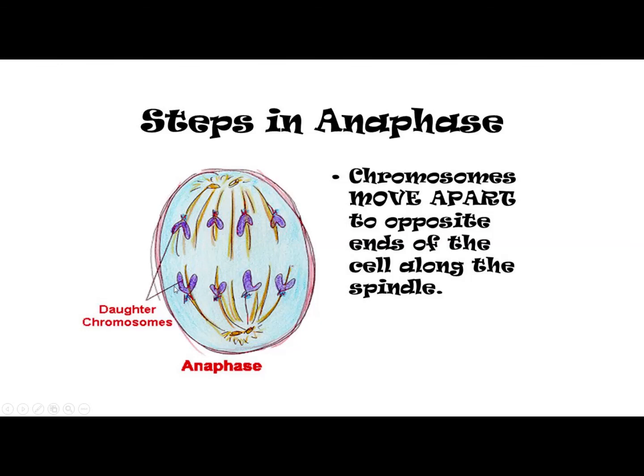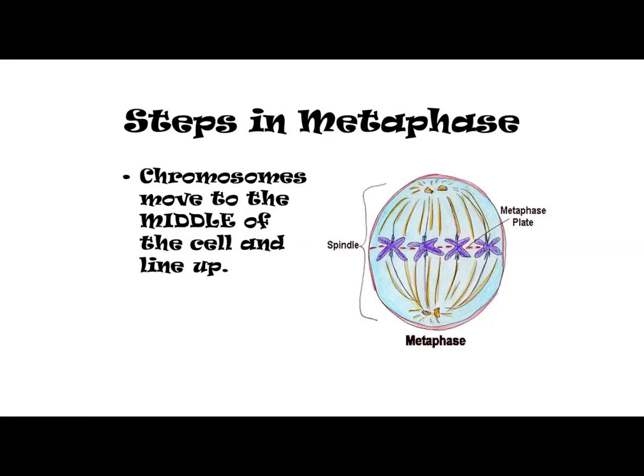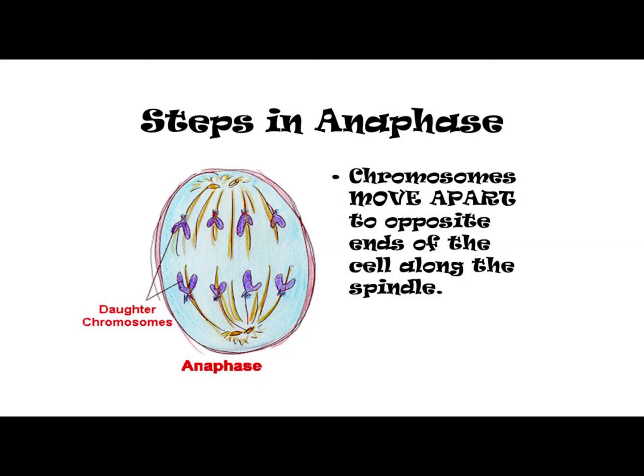I show you the previous picture. You can see the chromosomes are aligned on the equator here with the two strands. But in the next phase, that is anaphase, the chromosomes are separating from each other. See, they are moving towards the opposite centrioles. Chromosomes move apart to opposite ends of the cell along the spindle. This is what actually happens in anaphase. This is the only thing you need to remember. The chromosomes are moving apart from each other and they are moving towards their poles.